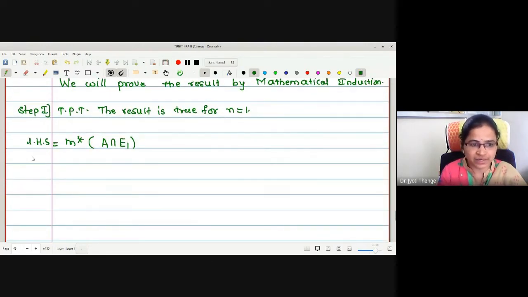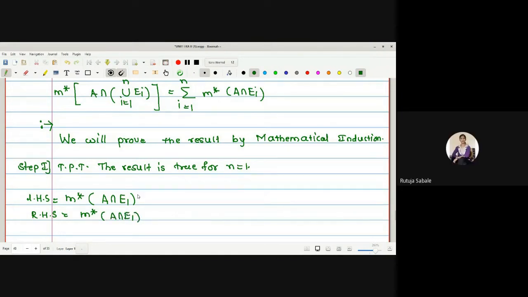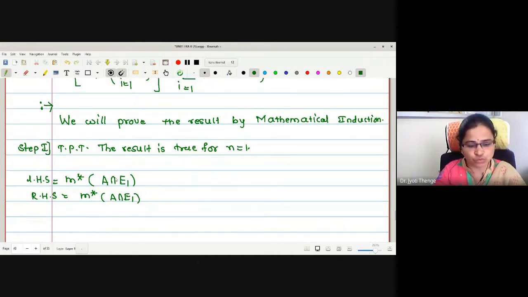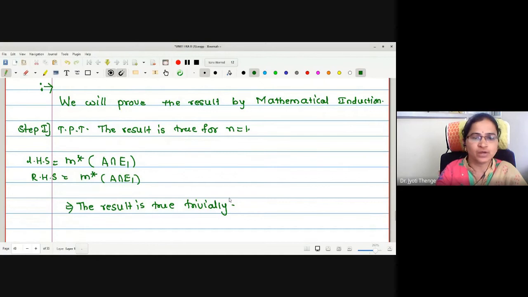What is the right hand side? Again, this summation is running from 1 to 1, so there is only one term. And what is the term for i equal to 1? Outer measure of A intersection E1. Therefore, may I say the result is true trivially? The result holds for n equal to 1.